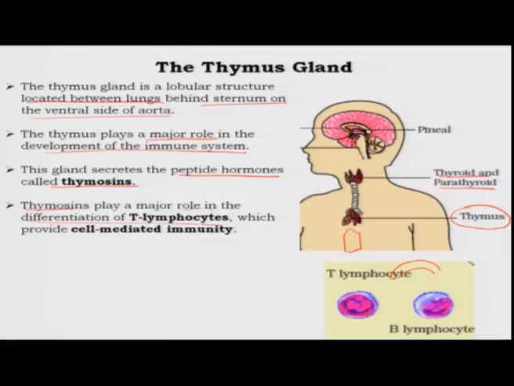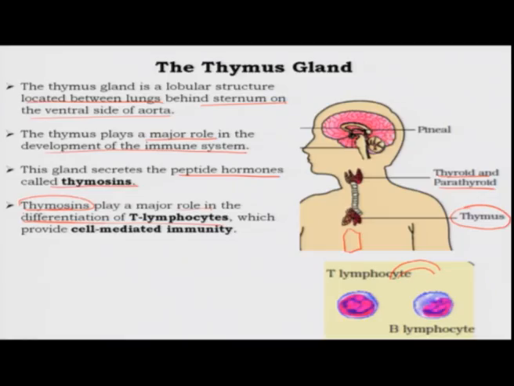T lymphocytes are formed from precursor cells which come from the bone marrow. See, the bone marrow has cells which give rise to all the blood cells that you see in the blood, of which T lymphocytes are one. So, they have to be differentiated into T lymphocytes.